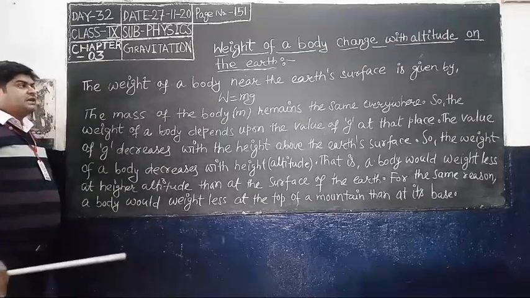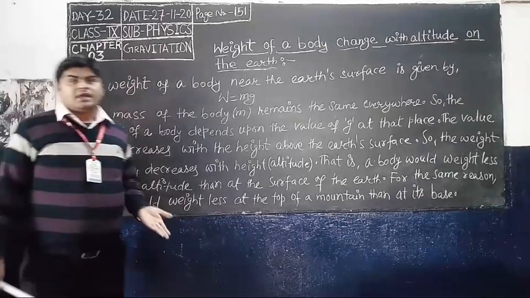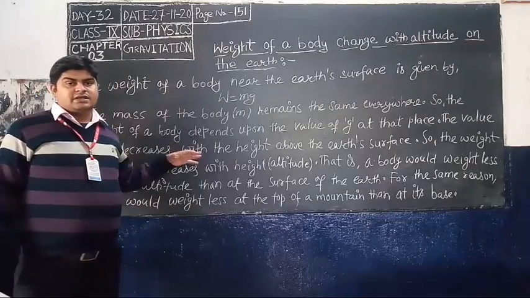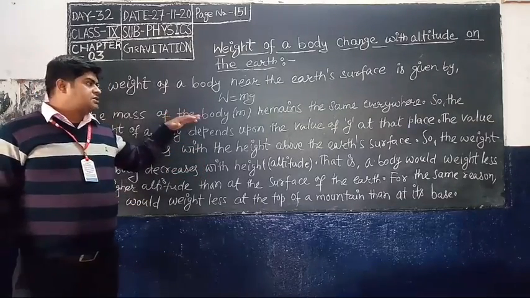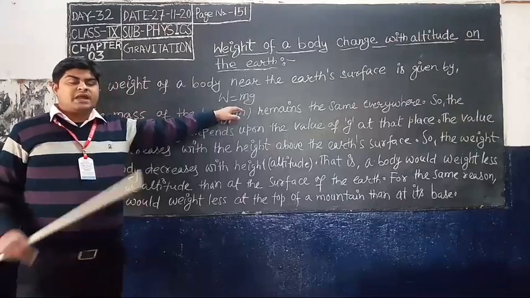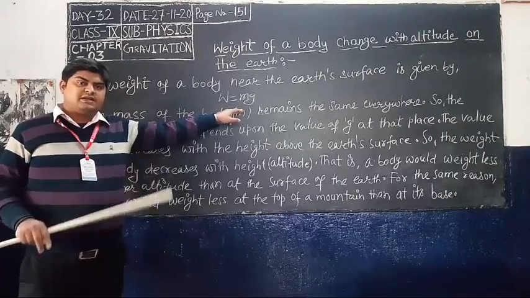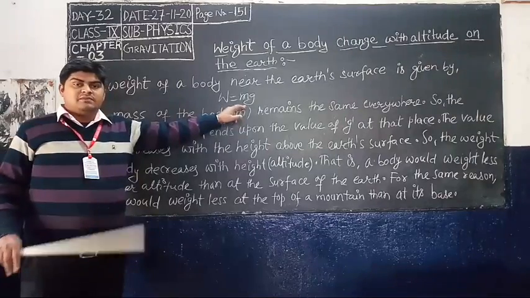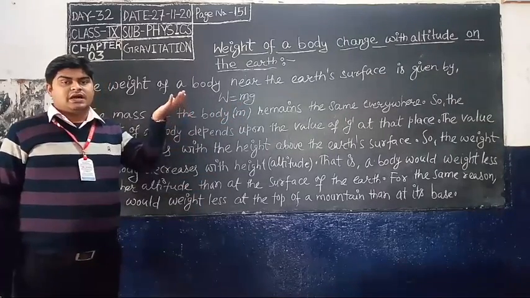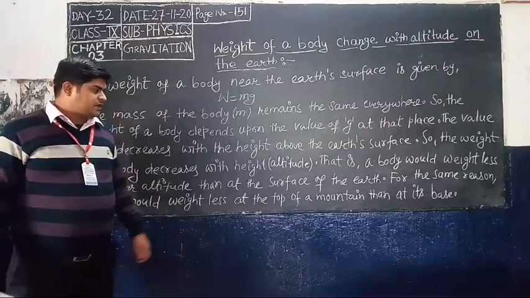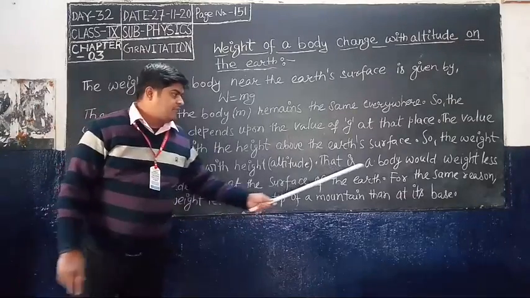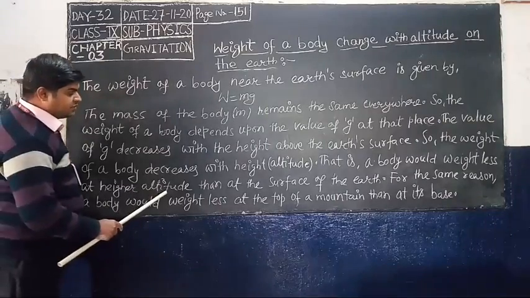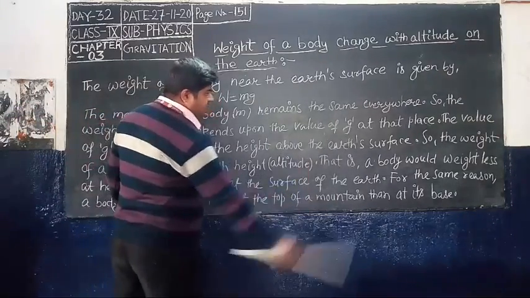So when we move in the upward direction from the earth's surface, our weight decreases, because it depends on the value of g, and as I discussed in previous classes, the value of g decreases when we move upward from the surface of the earth. That is, a body would weigh less at a higher altitude than at the surface of the earth.